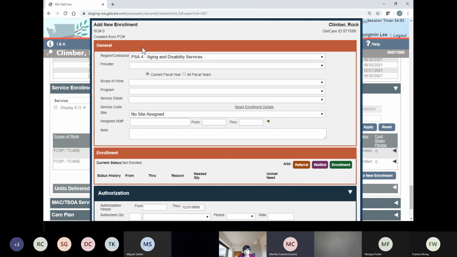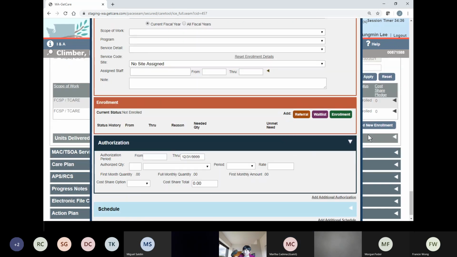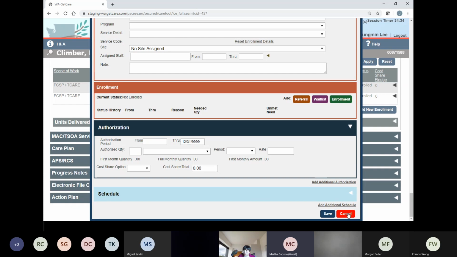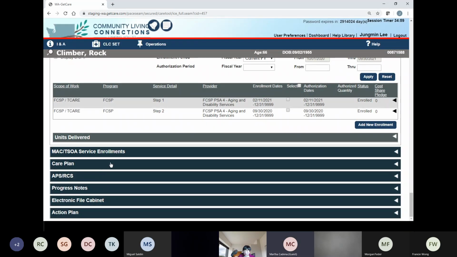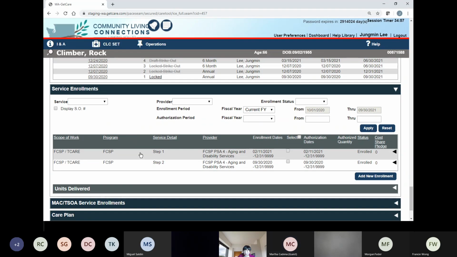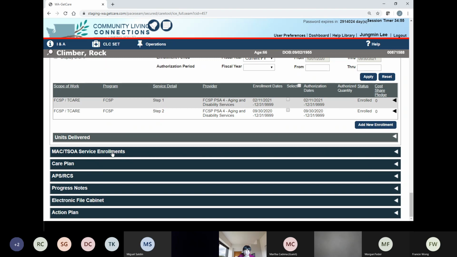So then you have a general section, enrollment section, and authorization section. You'll be trained on this. We'll provide in-depth training on how to utilize the enrollment services section during our part 2 Get Care training. So that's service enrollments. And these ribbons are not relevant to you.